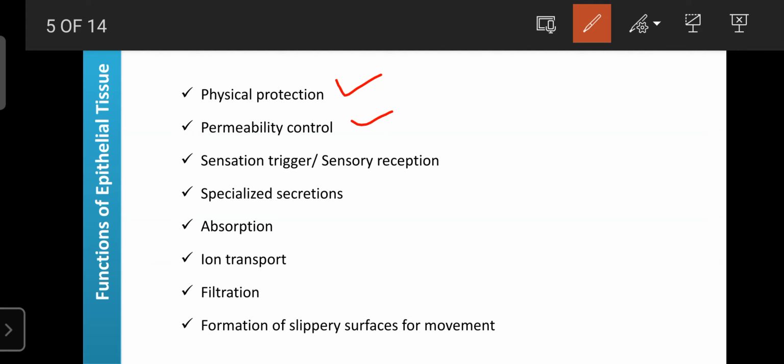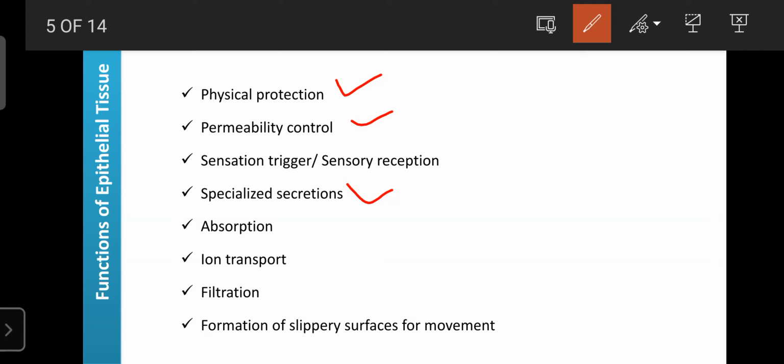So that's why epithelial tissue can easily and rapidly interact with any sensations or triggers or sensory receptions. According to that, it can adjust the environment of that particular underlying organ. So once again, it plays an important role in reacting to sensory reception, and it is involved in the protection of the underlying organs. Okay, and epithelial tissues also play an important role in the secretion of specialized substances secreted in the particular underlying organs.